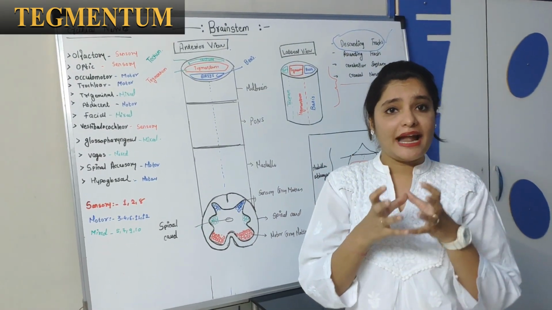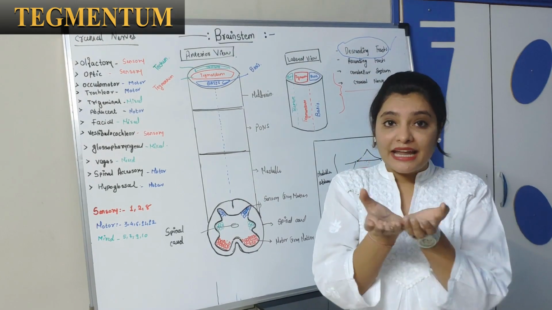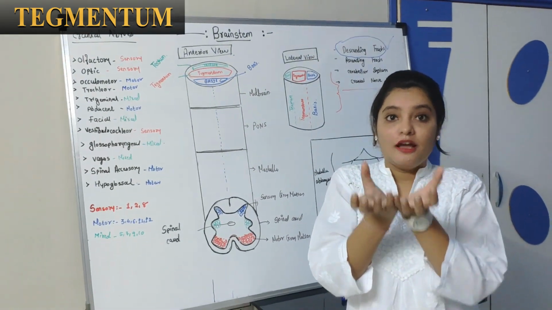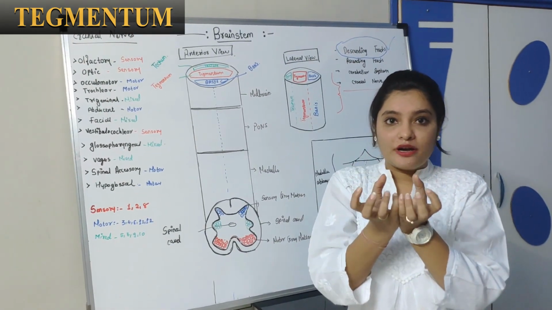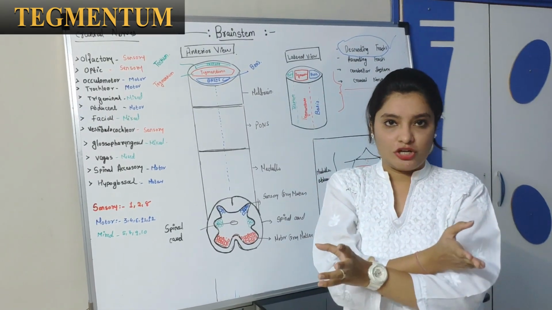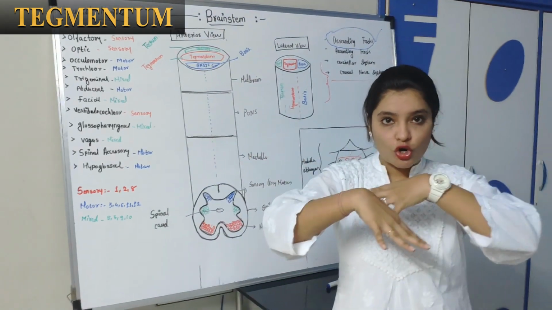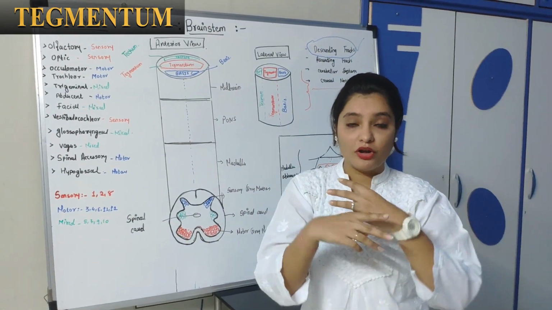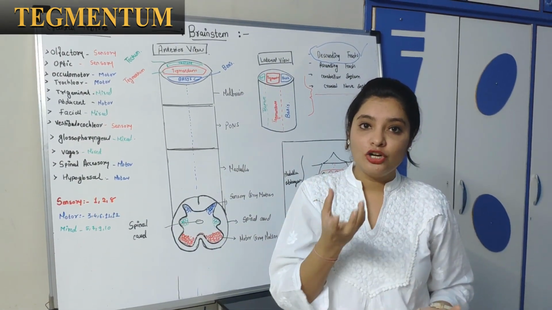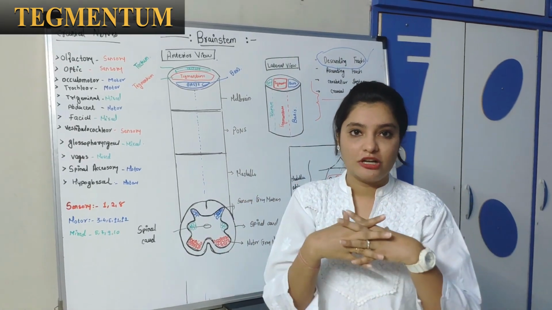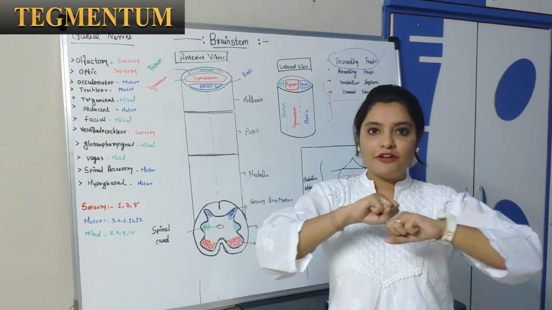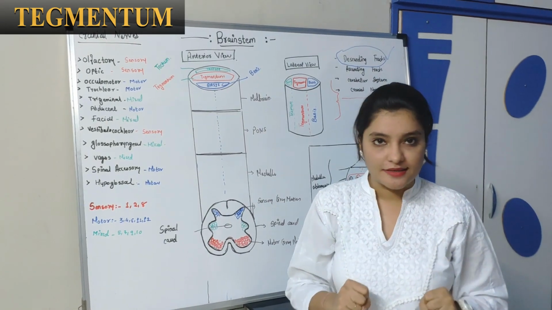Due to this major and heavy crossing, the gray matter cannot bear the load of that major crossing. So the gray matter will be broken down into pieces.